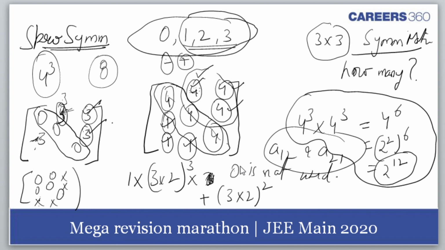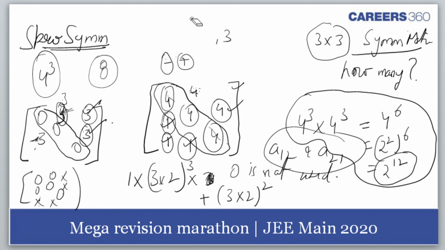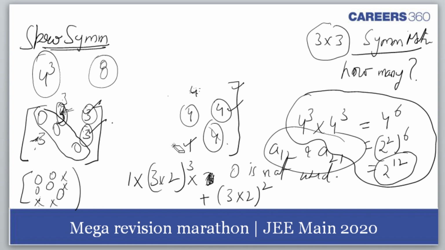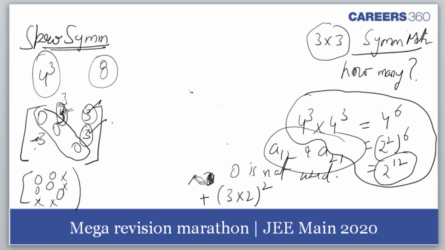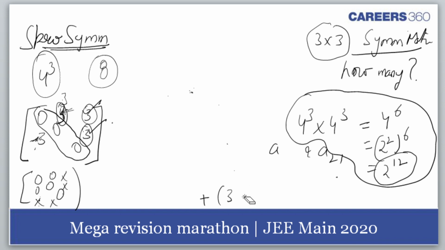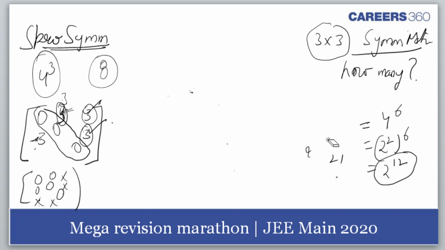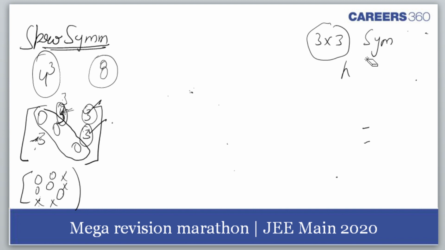Just a moment, students. Let me have some space so that I can explain it in a better way. You have to understand that we have a 0 also. So whenever at a non-diagonal position I have 0, then only 0 has to appear at the other reflective end. Then in that case, the factor of 2 won't come in.